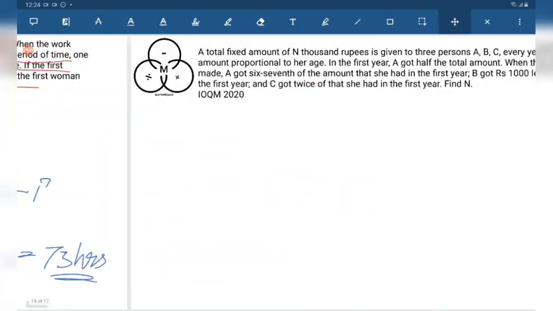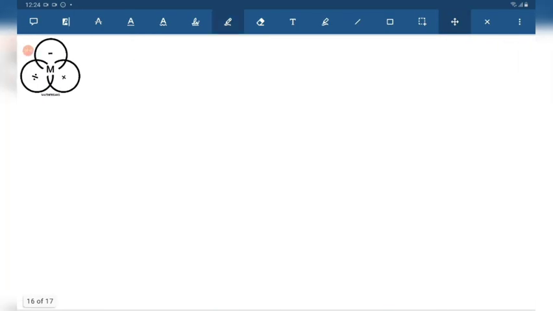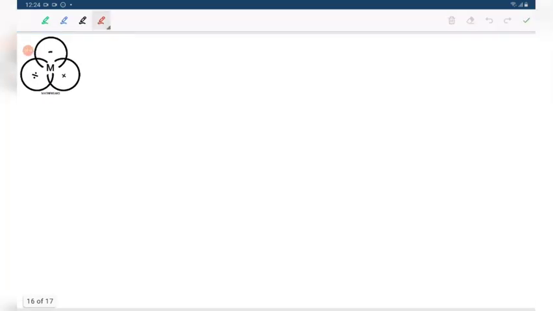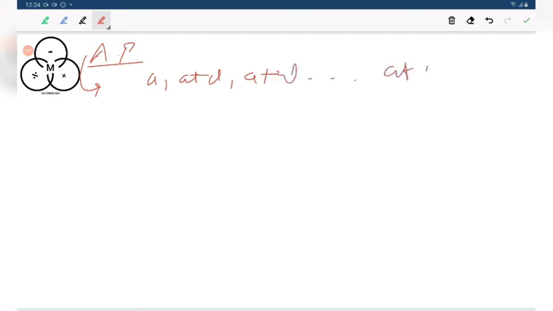Those who are unaware of arithmetic progression, for them, arithmetic progression in sequence and series, you will get this, though I am solving it. Suppose there are some terms a, a plus d, a plus 2d, like that, a plus n minus 1 into d, where a, d belong to real numbers.